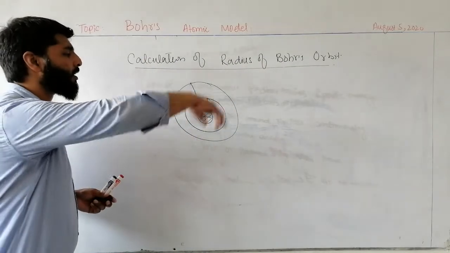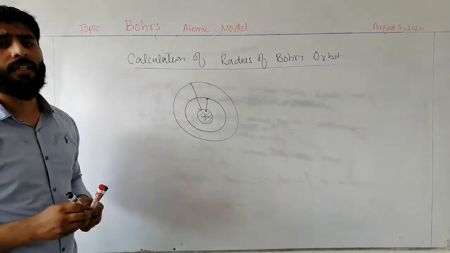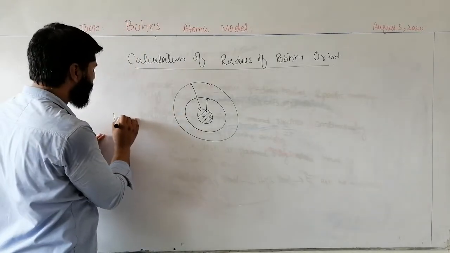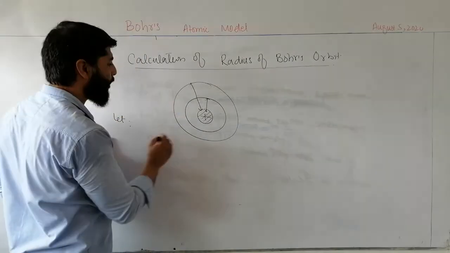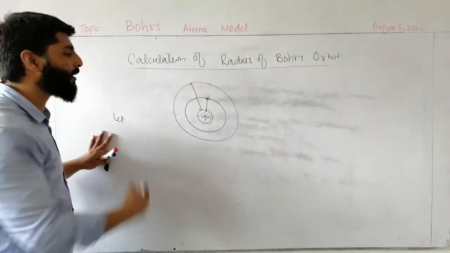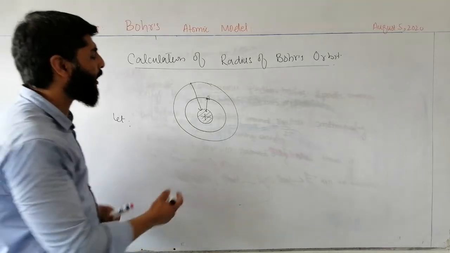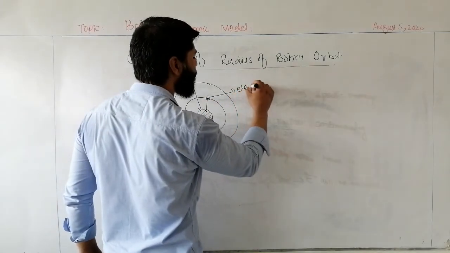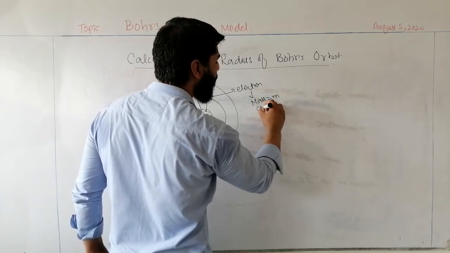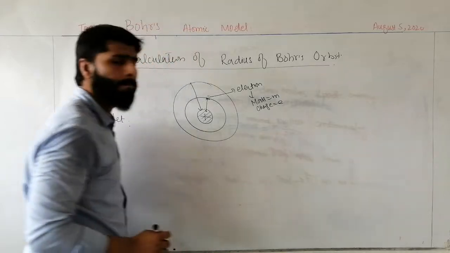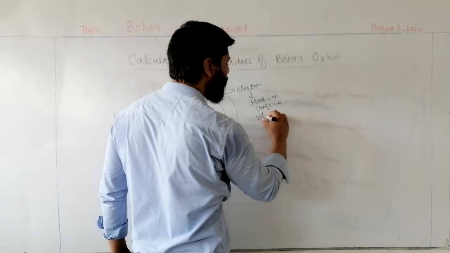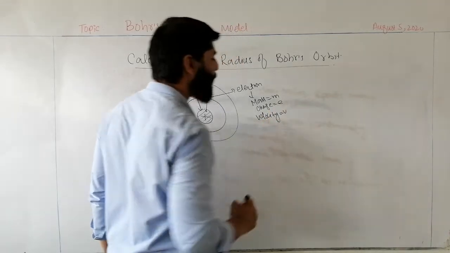When an electron is revolving around the nucleus, let's suppose we have an electron with mass m and charge e. It is revolving around the nucleus with velocity v.